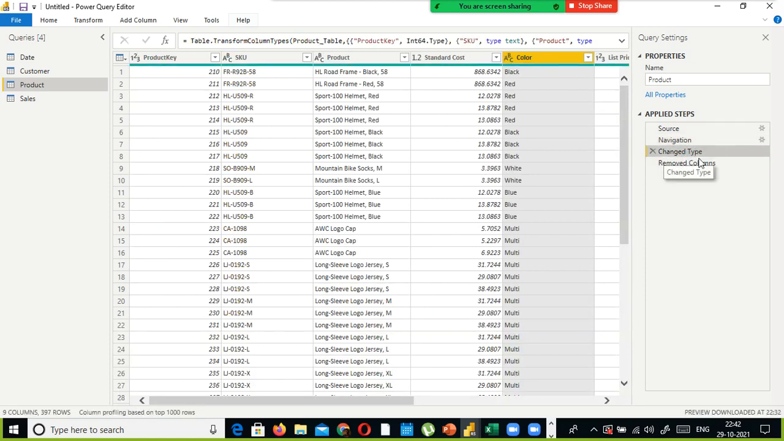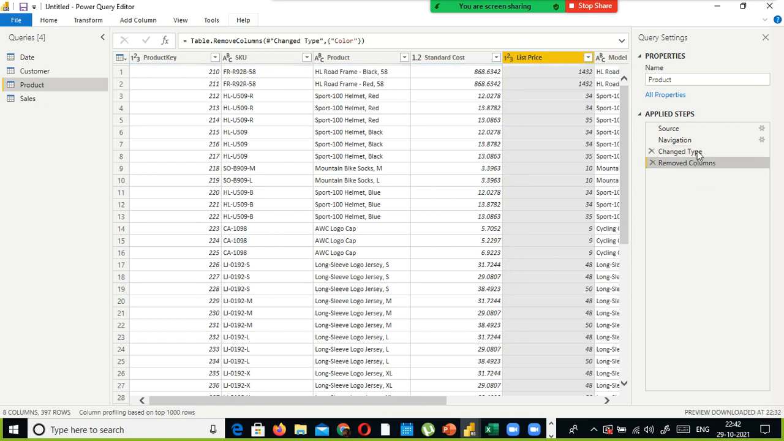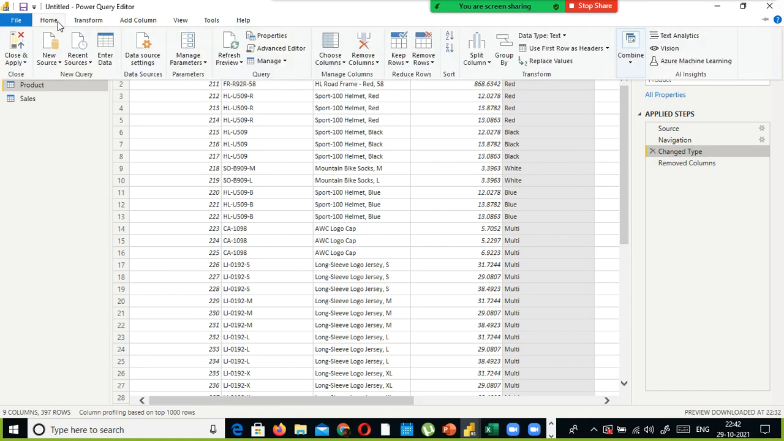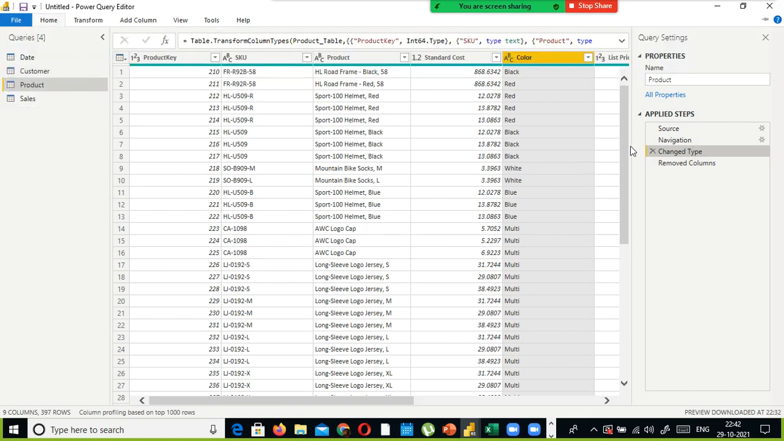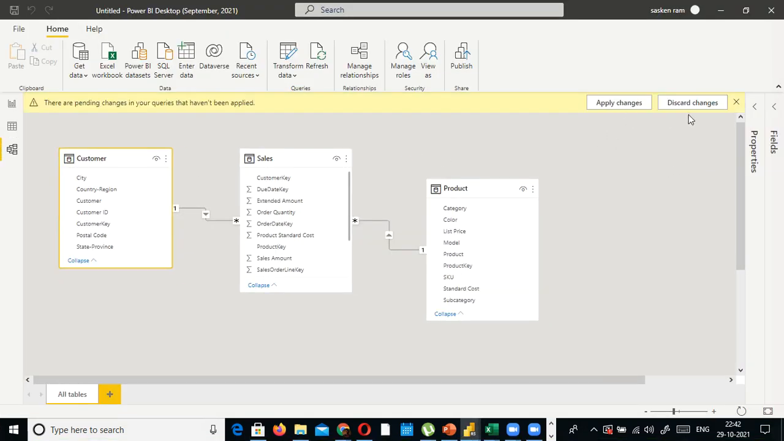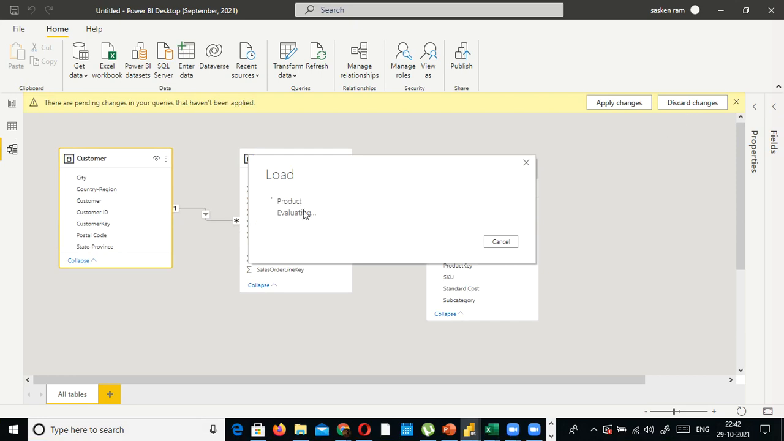Importantly, look at change type and removed columns; forget about source and navigation. Whatever changes we made, if you want to see them, you can go back and click the specific step. It also maintains this record. Finally, you go to the ribbon and click close and apply. When you apply this, the data type I changed gets refreshed here. You need to wait for some time.